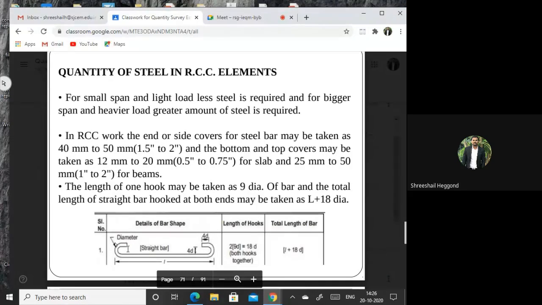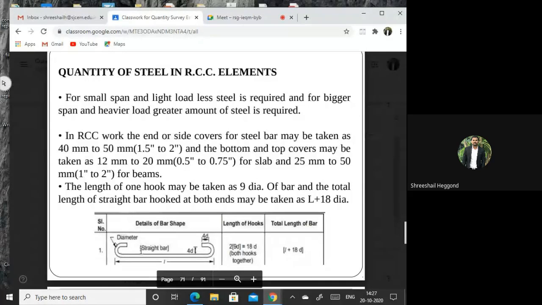That may be 25 mm, 40 mm, or 50 mm, whichever is given in the design, that you need to deduct, and you need to add hooks at the ends to hold the reinforcement in line. U-shaped hooks or L-shaped hooks will be provided, depending upon the design again.